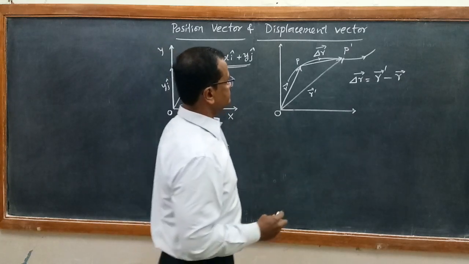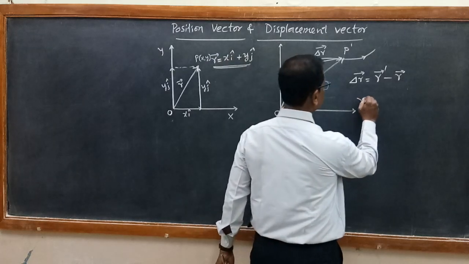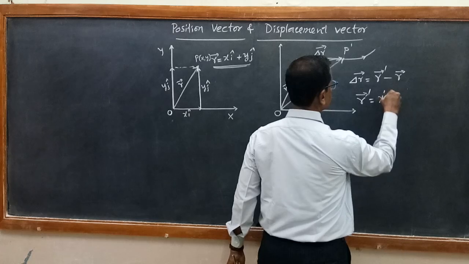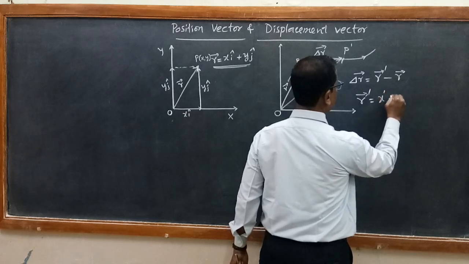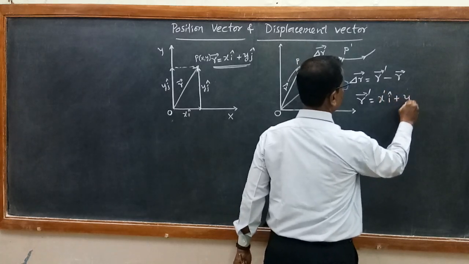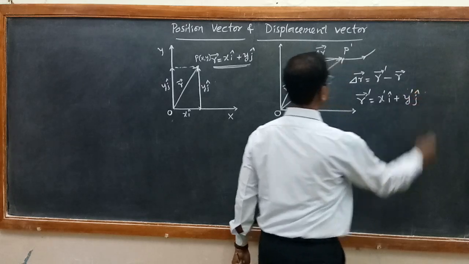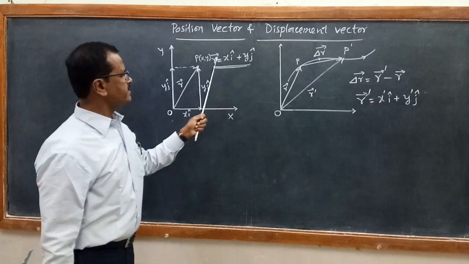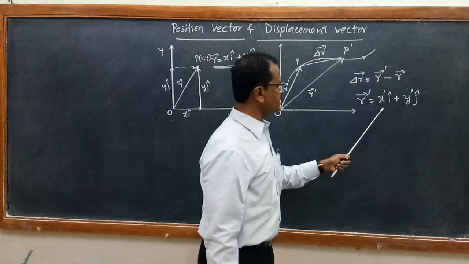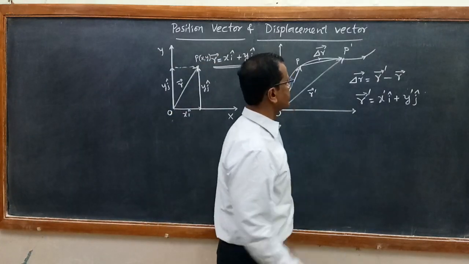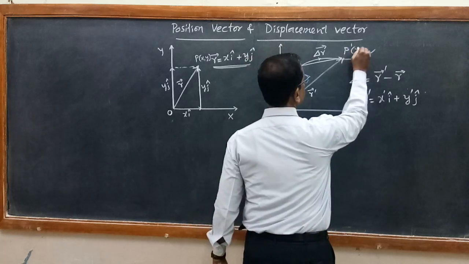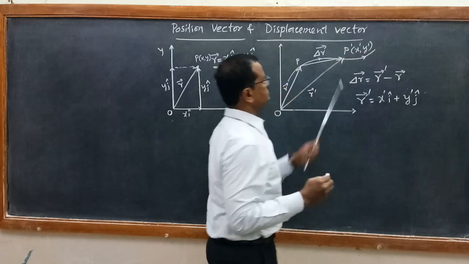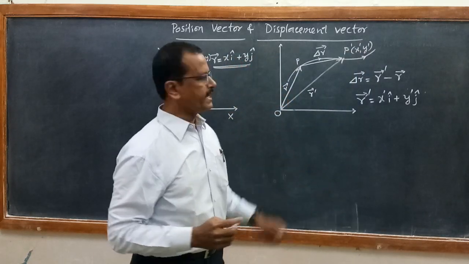Now, what is the R dash vector? I will write the R dash vector here as x dash i cap plus y dash j cap, just as x i cap plus y j cap was for R, where x dash and y dash are the coordinates of the point P dash.